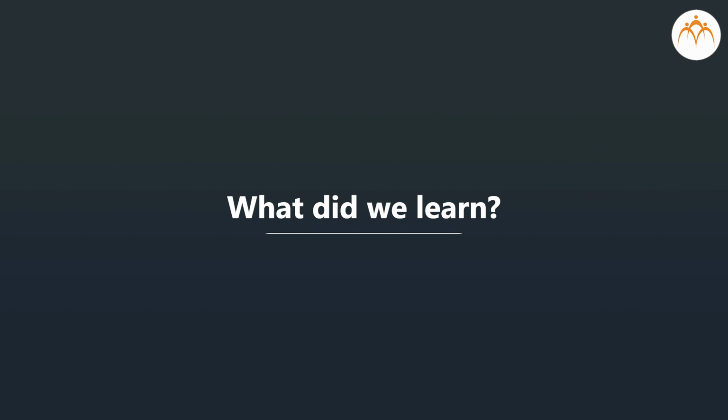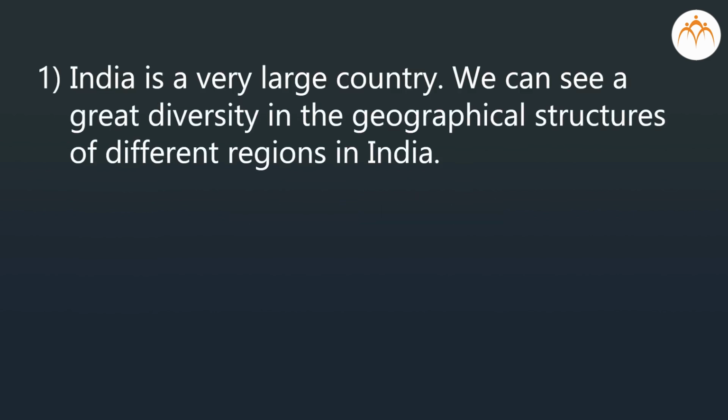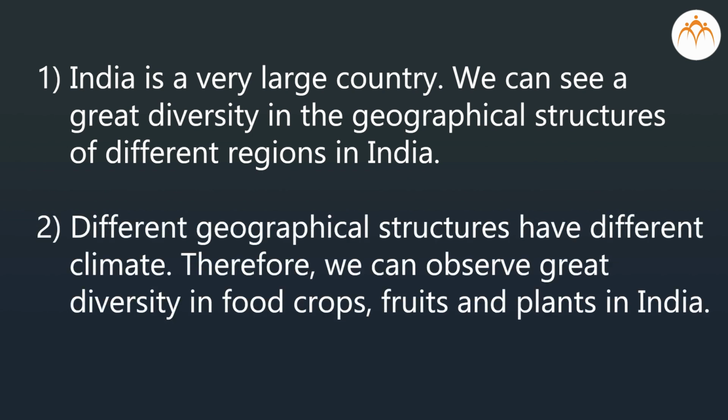What did we learn? India is a very large country. We can see a great diversity in the geographical structures of different regions in India. Different geographical structures have different climates. Therefore, we can observe great diversity in food crops, fruits and plants in India.